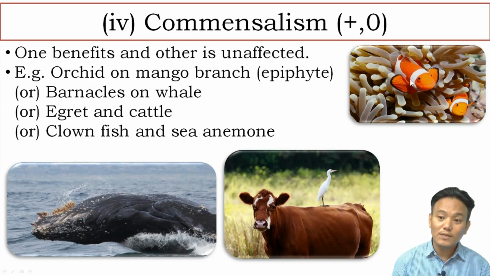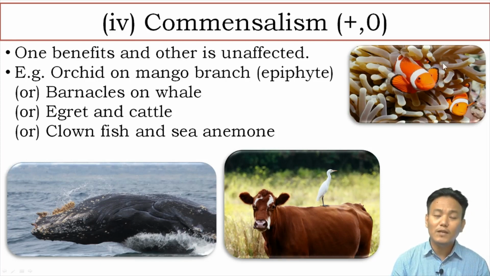Now these clownfish get protection from their predators with the help of the sea anemone, but the sea anemone does not get any benefit. But it does not get harmed as well, so it is unaffected. Sea anemone is unaffected, whereas the clownfish gets protection from the predators, which are scared to attack them in the sea anemone because the sea anemone can sting them. So these are the examples of commensalism.